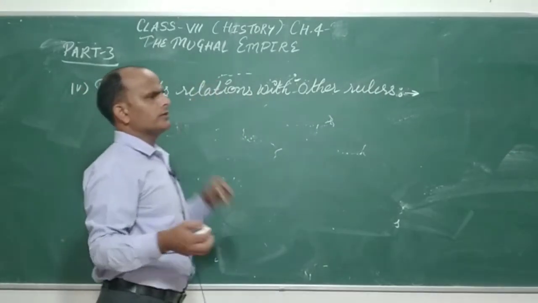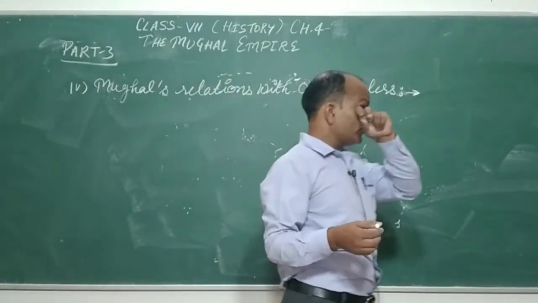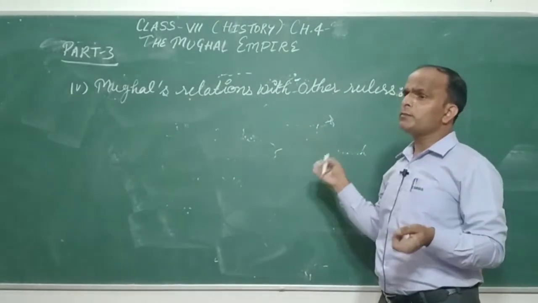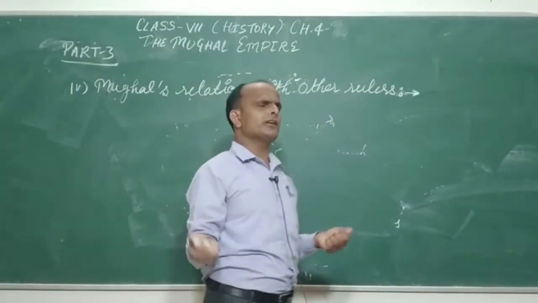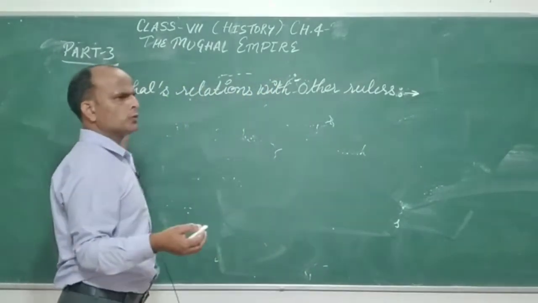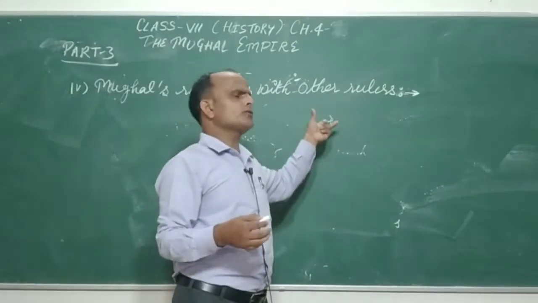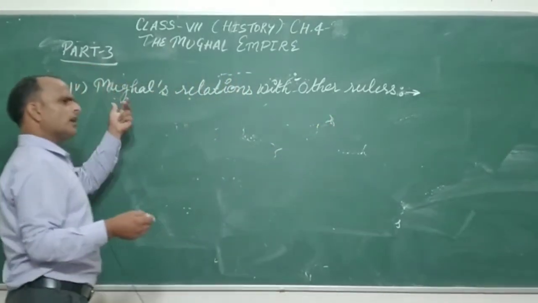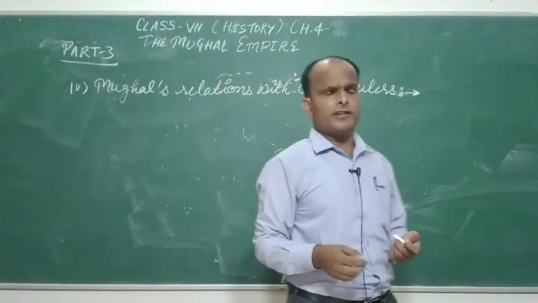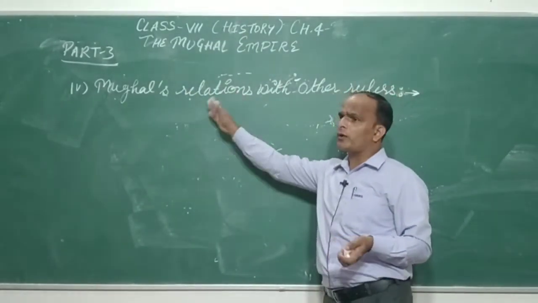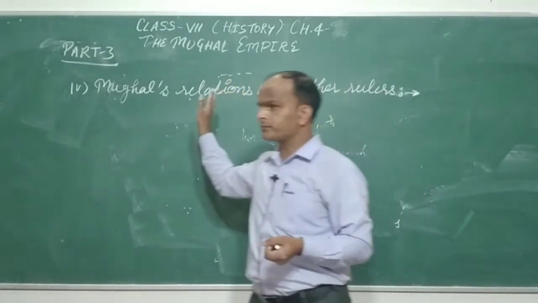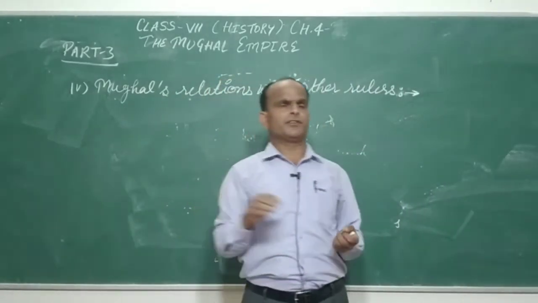What were their relations with others? Until they established their supremacy, some rulers accepted their rulership and some agitated against it. But as soon as they acquired supremacy over the subcontinent, many rulers accepted it.